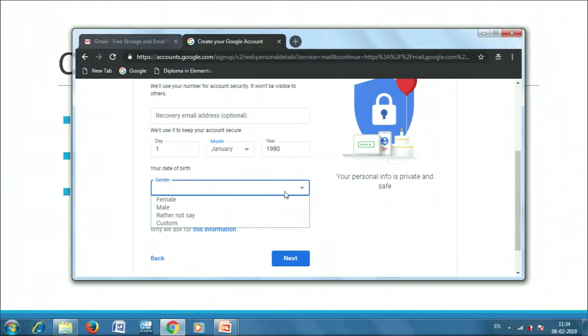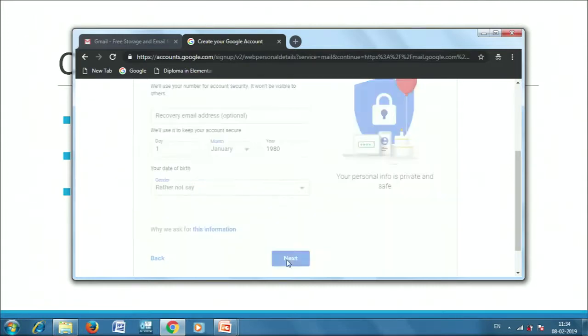Then gender. It is optional to mention your gender. You can either specify, or you can say that I do not want to mention my gender. Here I have just put a dummy date of birth, but we have to make sure that we put our real date of birth in order to remember what we have entered. Suppose we forget our password some other day, we would be using all this information in order to access our Gmail account again. So make sure you enter your correct date of birth and correct details when you are going to create a Gmail account.